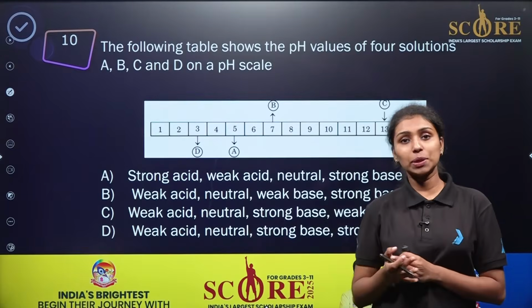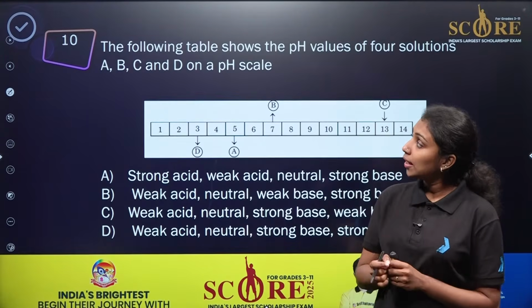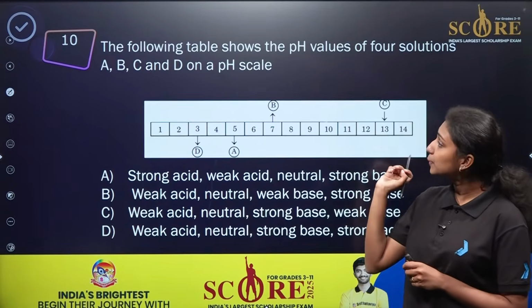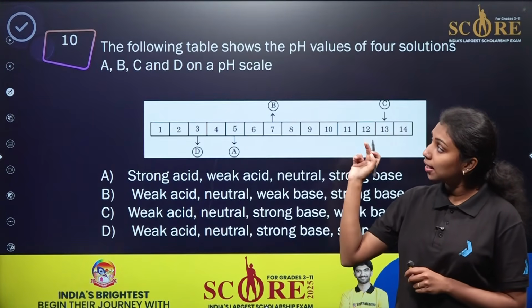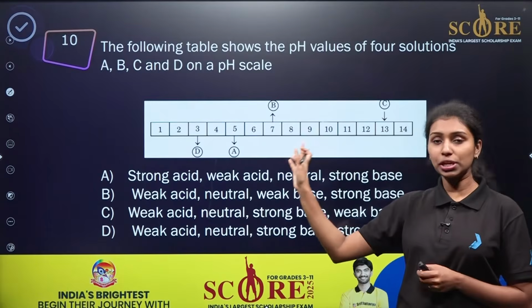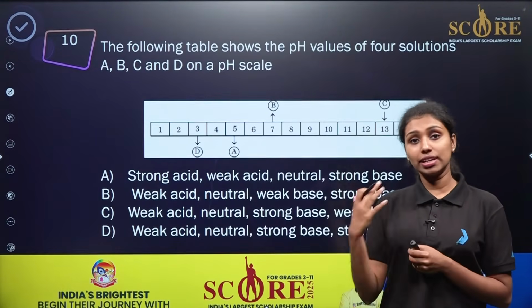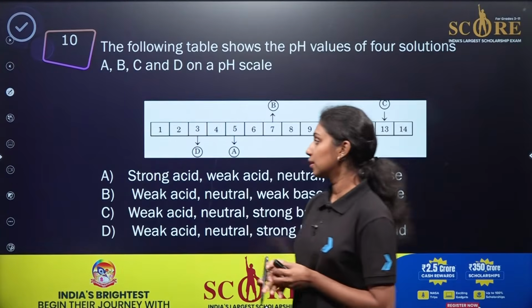So this is a good question from the chapter acids, bases and salts. The following table shows the pH values of four solutions A, B, C and D. I hope you can see the image clearly here. We want to identify whether they are strong acid, weak acid, strong base or weak base.